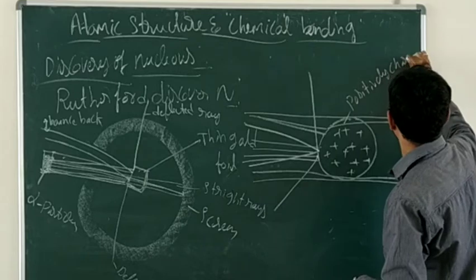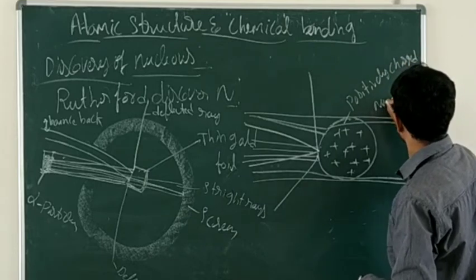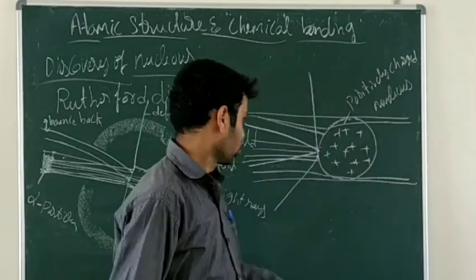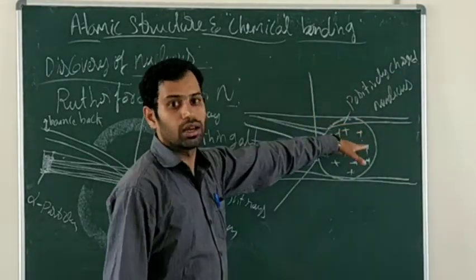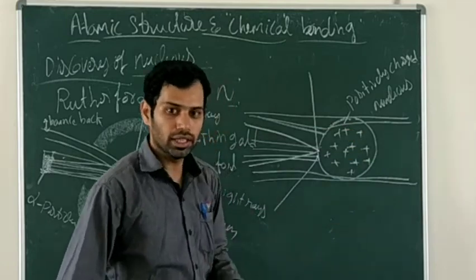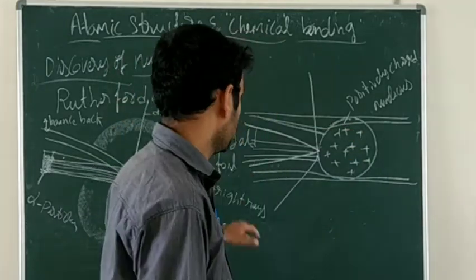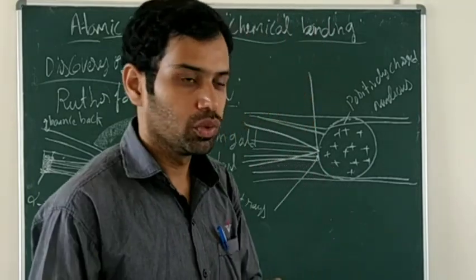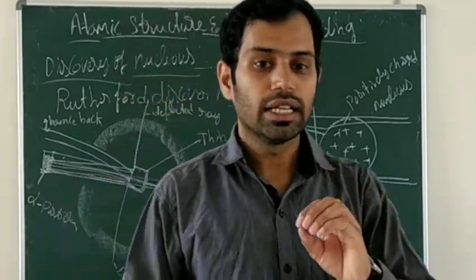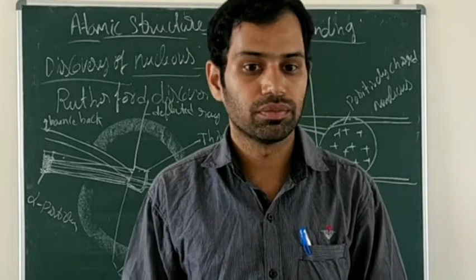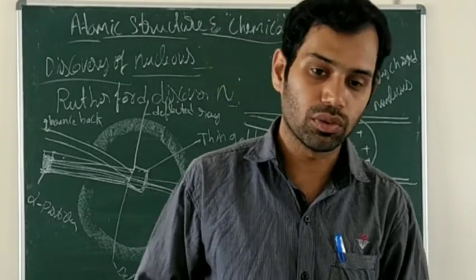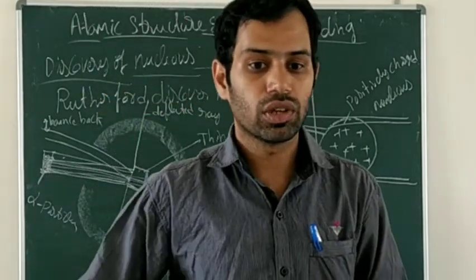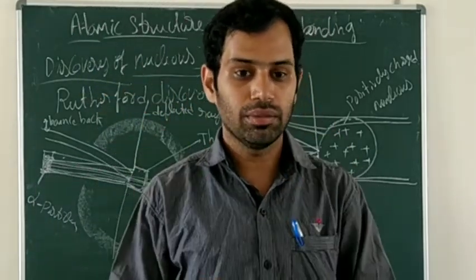Positively charged nucleus. From this you can see that most of the rays pass through the gold foil, and a few rays bounce back and a few rays are deflected. So from this you can conclude that in the atom, the nucleus is present in the center of the atom.